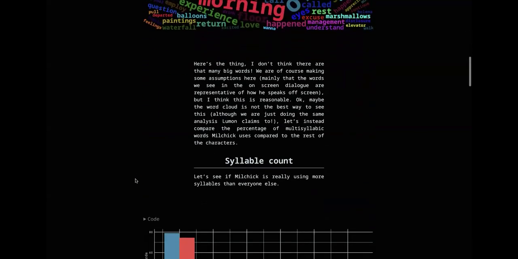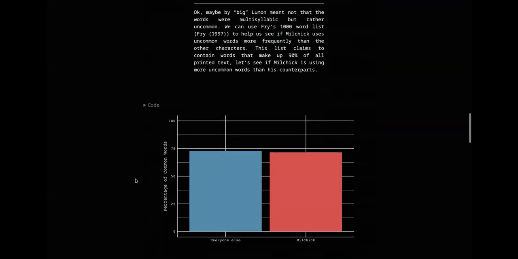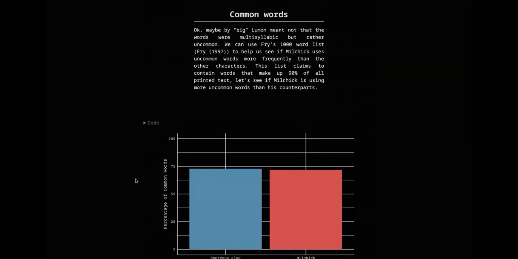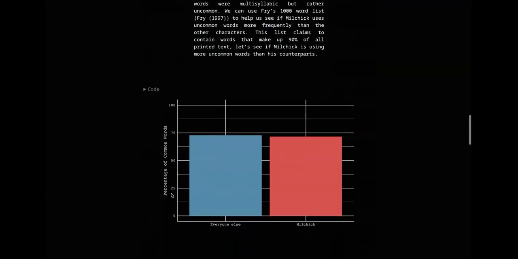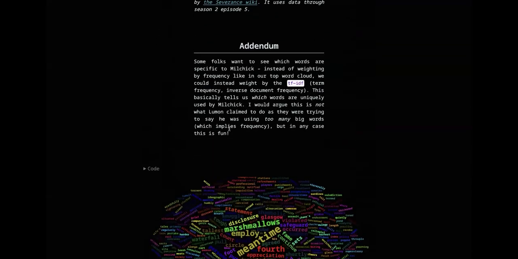And then I did a couple other analyses like syllable counts, and looked at maybe, instead of multisyllabic words, what they really mean is that he doesn't use common words. So this Fry 1000 word list is the most commonly used words, to see if he's using uncommon words more than everybody else. And it turns out, in general, I think a lot of people use weird words in this show. So there was not a ton to see there.